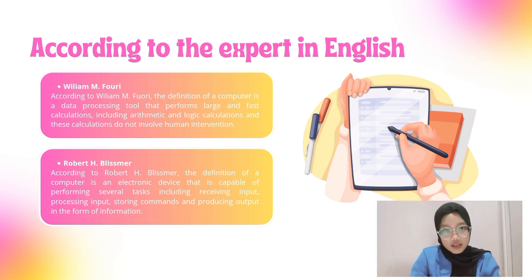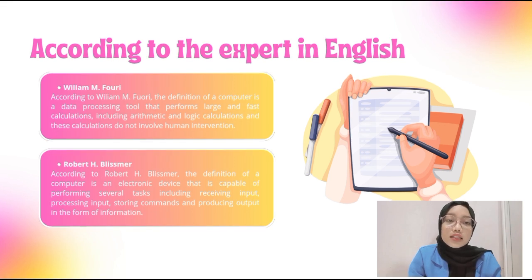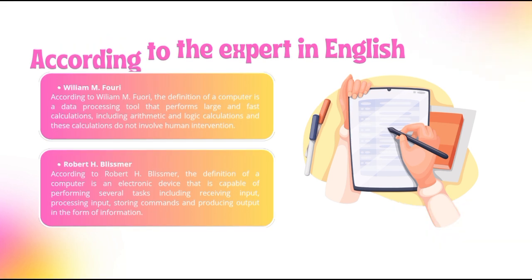And the second, Robert H. Blissmer. According to Robert H. Blissmer, the definition of a computer is an electronic device that is capable of performing several tasks, including receiving input, processing input, storing commands, and producing output in the form of information.